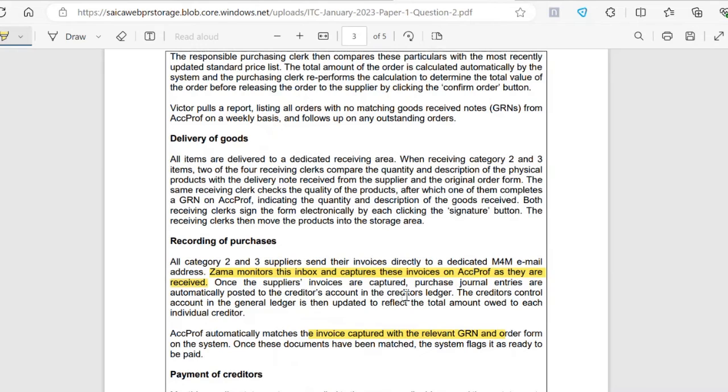So now there's a risk that there's going to be some invoices that she leaves out, right? Which would mean that the creditor's balance is incorrect. So it would affect the completeness of the creditor's balance, because there's a risk that she might not account for all the invoices that have been emailed to her, because it's such a manual exercise. Zama has to monitor the inbox and has to capture the invoices manually onto ACPROF, right? So there's a risk that she might forget one of these invoices, which affects the completeness of the creditor's balance.